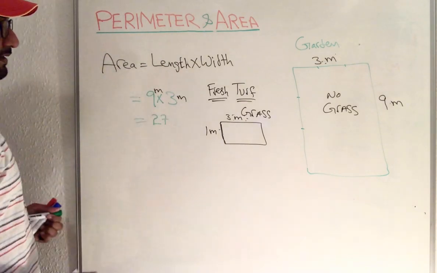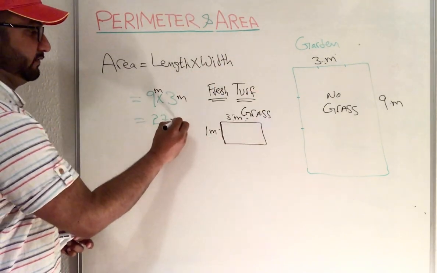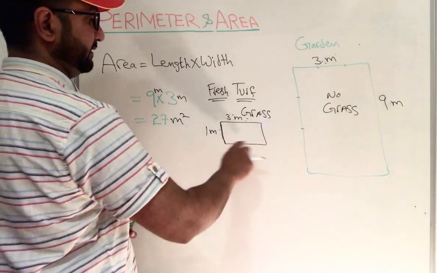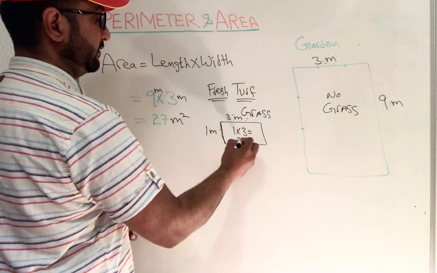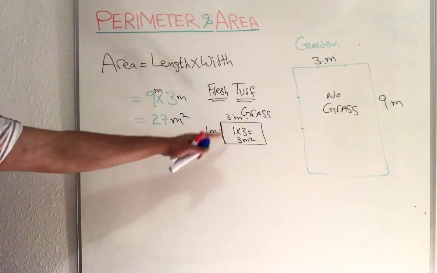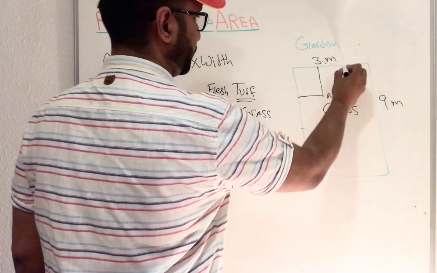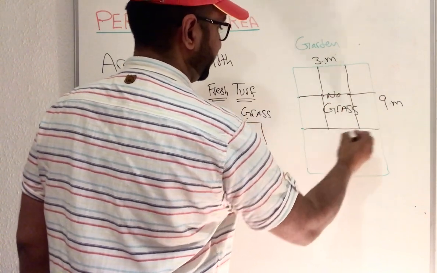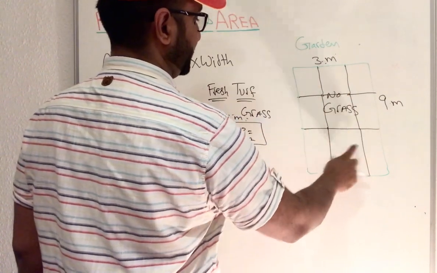When you multiply two units, m times m gives you m squared. When you multiply the length and width of that area, 1 times 3 is 3 meters squared. So how many turfs do we need to stick here to cover all the area of grass? Now you can see 1, 2, 3, 4, 5, 6, 7, 8, 9.